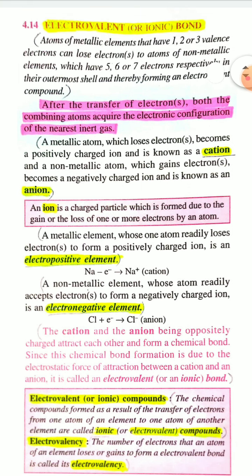And there are three types of chemical bonds. One is electrovalent bond or ionic bond. The second type is covalent bond, and the third type is coordinate bond. Coordinate bond is not in your syllabus. Only you have to read about electrovalent bond and covalent bond. So first today I will discuss electrovalent bond or ionic bond.